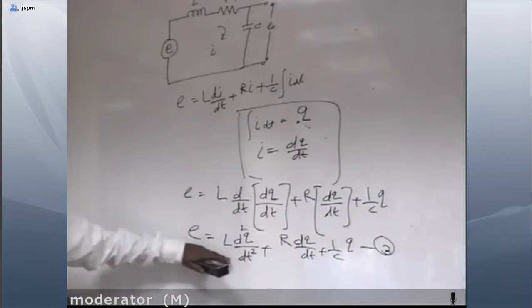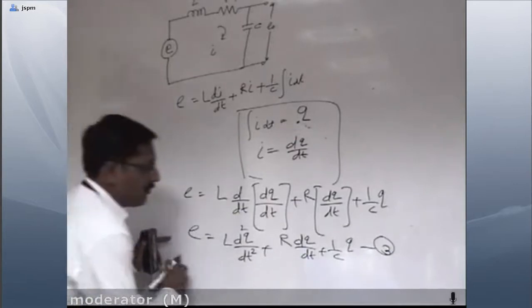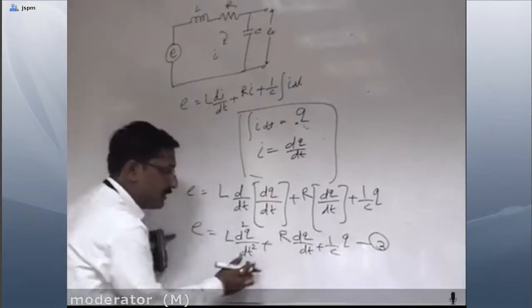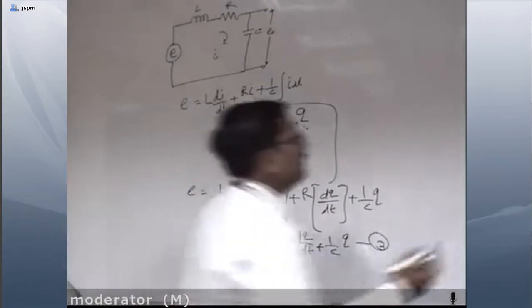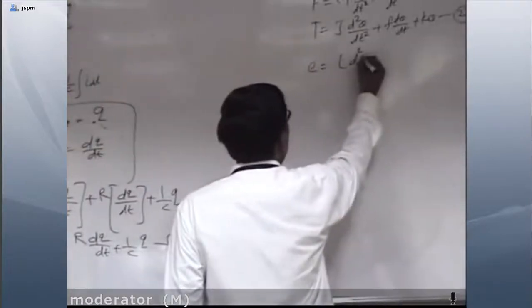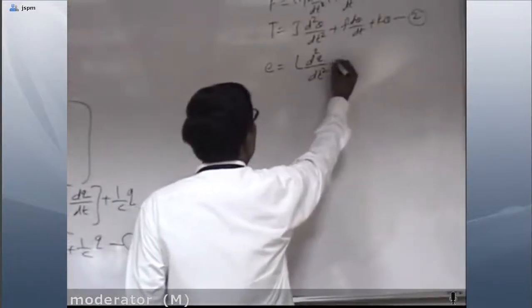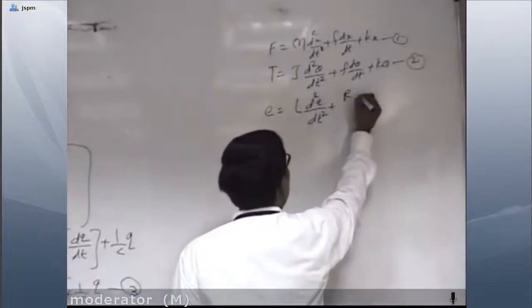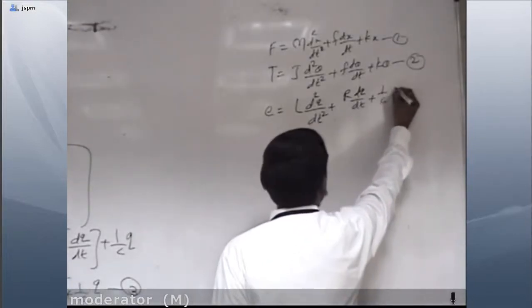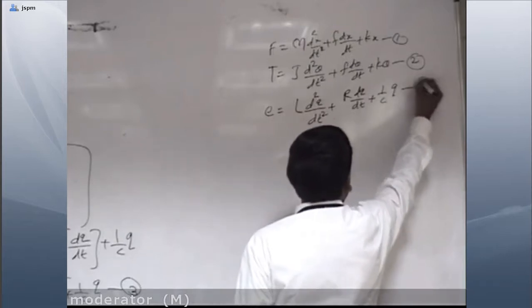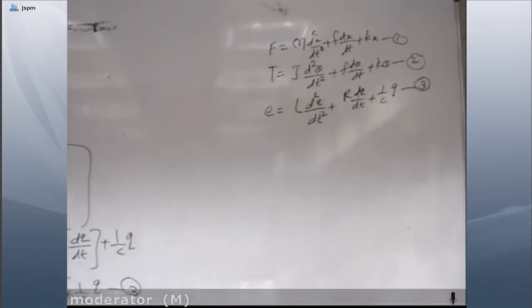Now it is in the form of Q, dq by dt and d square Q by dt square, so a unique unit has been used over here. So I will write: E is equal to L d square Q by dt square plus R dq by dt plus 1 upon C Q. This is the third equation.